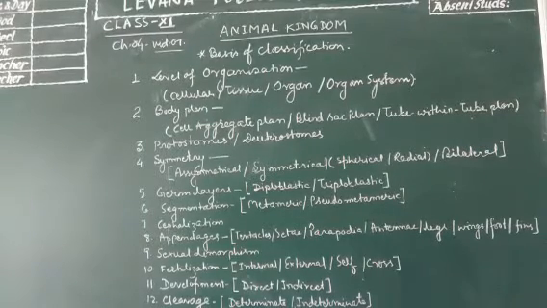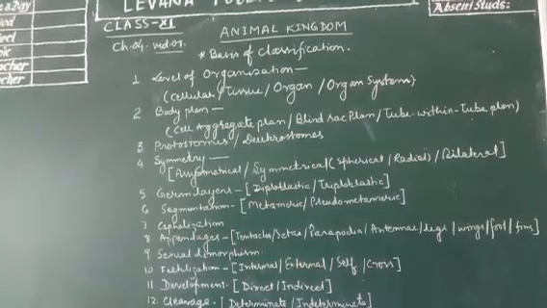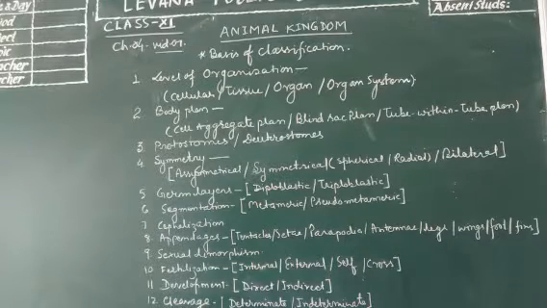Fifth is the germ layer, as we have studied earlier. On the ground of germ layer, animals of this world may be of two types: diploblastic and triploblastic. What is diploblastic and triploblastic? It is not a new thing for all the students of class 11, but for the sake of convenience, I am explaining here. Diploblastic: when the body has two germ layers, ectoderm and endoderm. And triploblastic: when the body has three germ layers, ectoderm, mesoderm and endoderm.